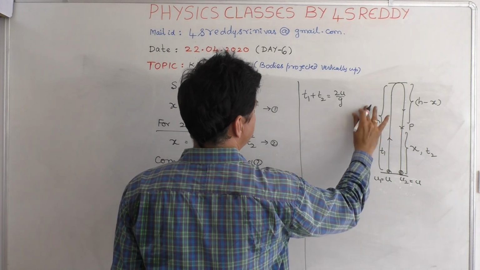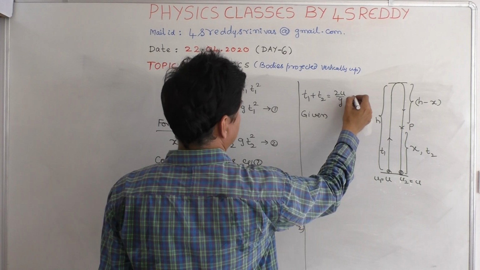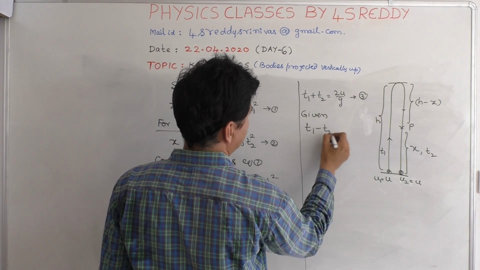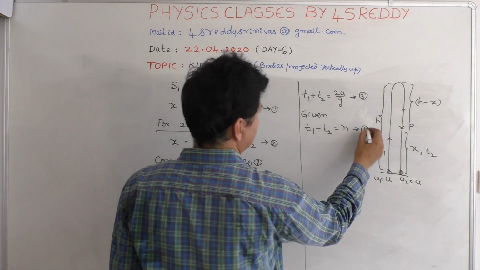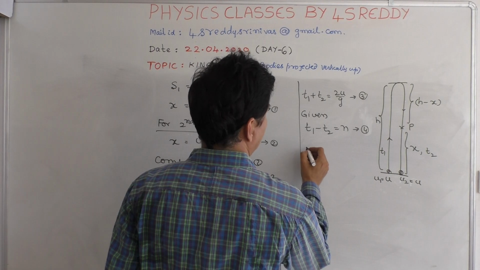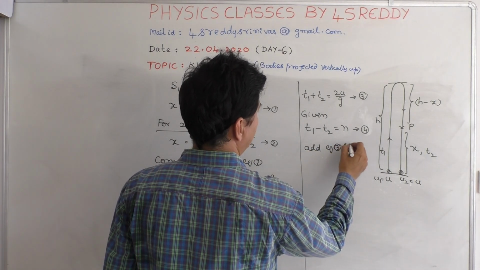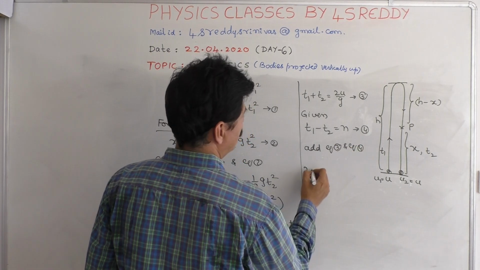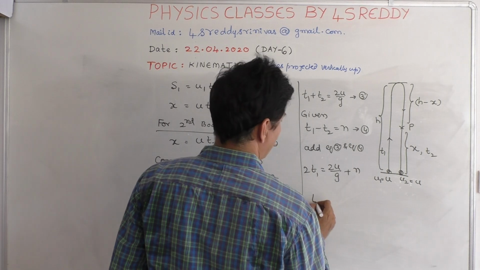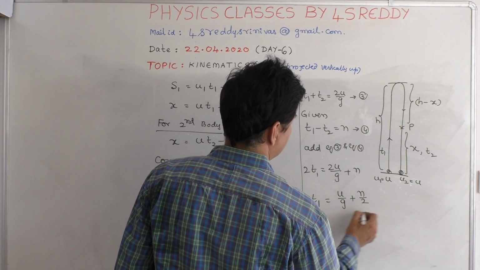Then, here what is given is this equation 3, T1 minus T2 is equal to n. That is, the time difference is given as n. So, add equation 3 and equation 4. Then 2T1 is equal to 2U by G plus n, or T1 is U by G plus n by 2.